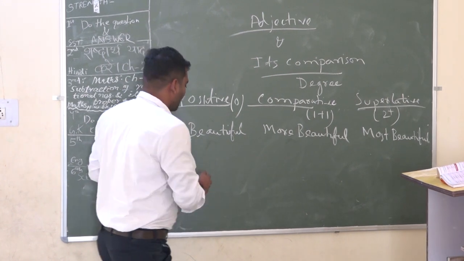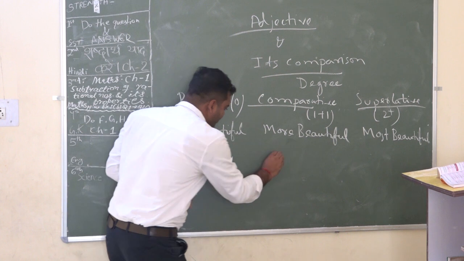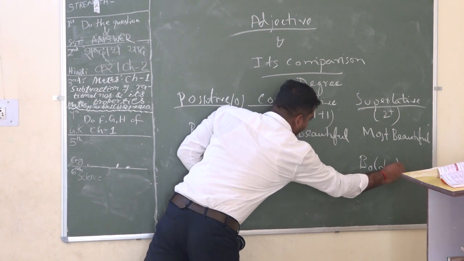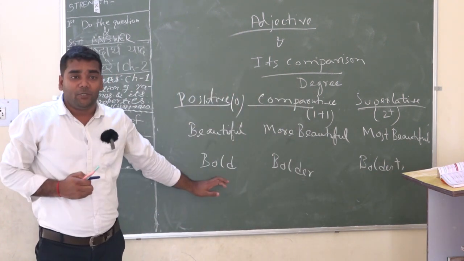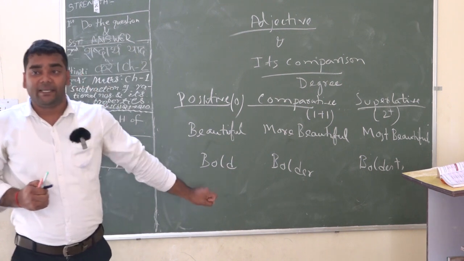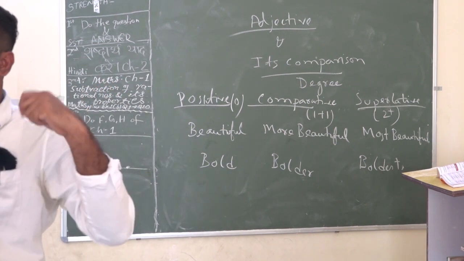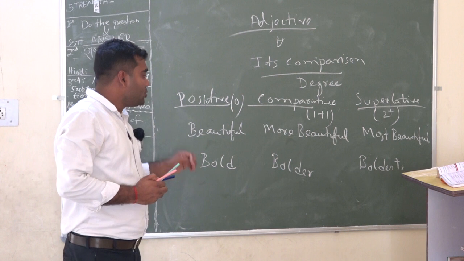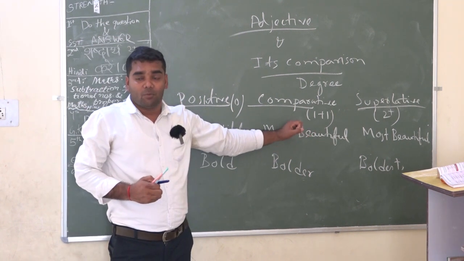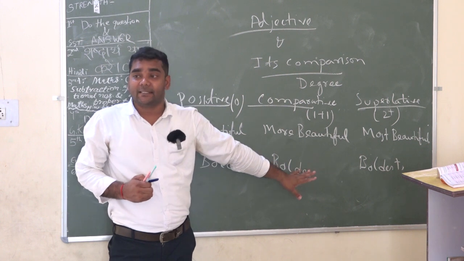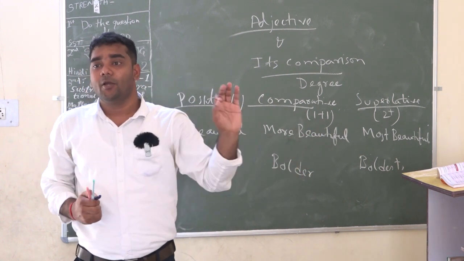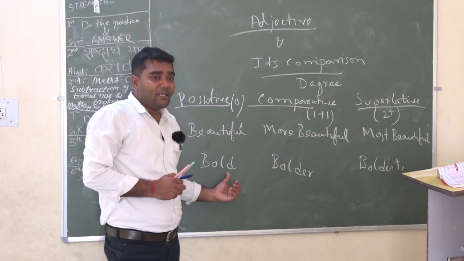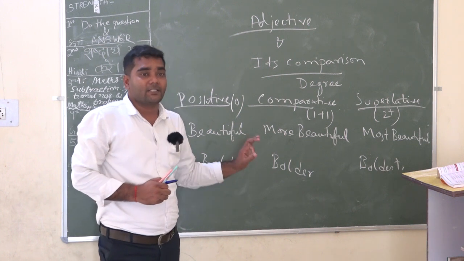Look, the moment we are going to change degree into its comparative and superlative form respectively, we need to add sometimes more and most, and sometimes er and est. Most of the cases generally we use it this way. Look, bold is an adjective. Is there any doubt? Bold is an adjective.